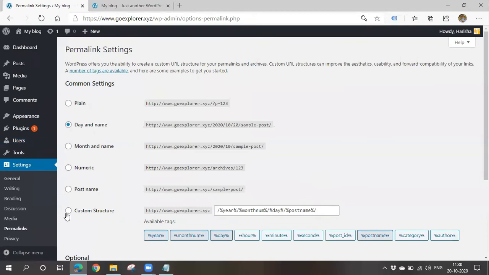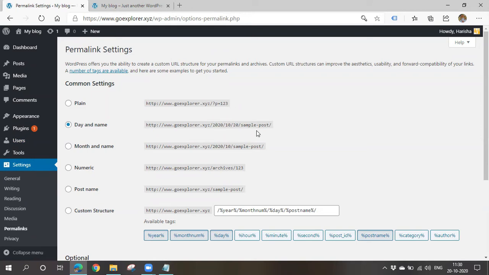These are all the primary steps. If you see here, if you write anything or post anything, your URL will look like this. Is it necessary to have a date and all these things in your URL?